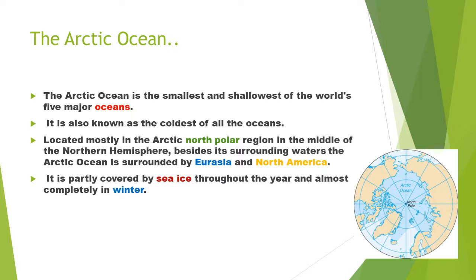Located mostly in the Arctic North Polar region in the middle of the northern hemisphere, besides its surrounding waters, the Arctic Ocean is surrounded by Eurasia and North America. So, it is partly covered by sea ice throughout the year and almost completely in winter.